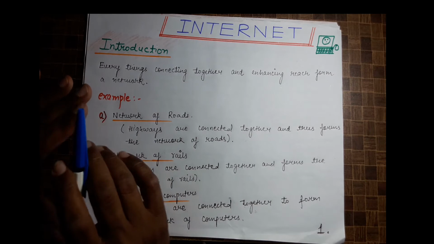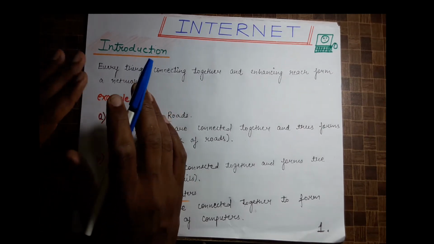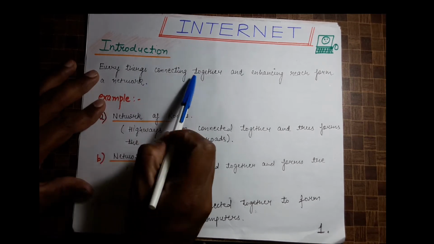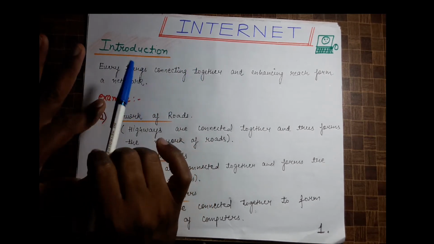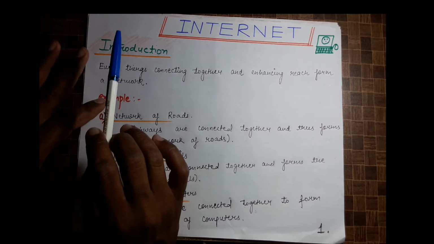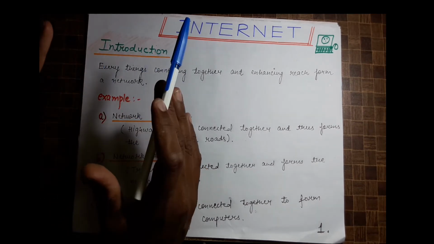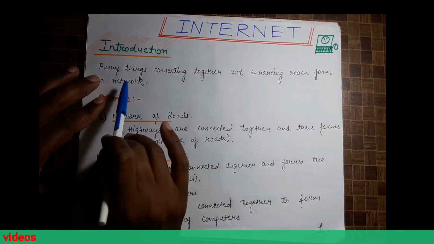It will move out of the boundary, and moving out of the boundary, it will create a network of that thing. Thus it says that if we connect together and enhance the reach, it will create a network.